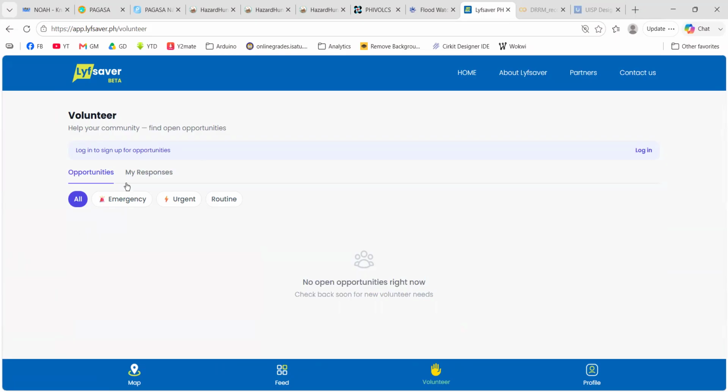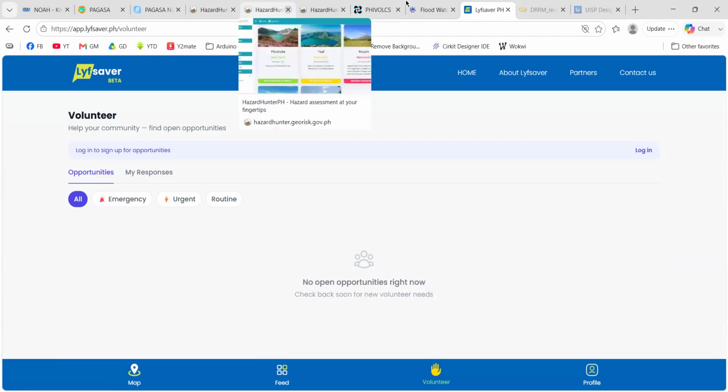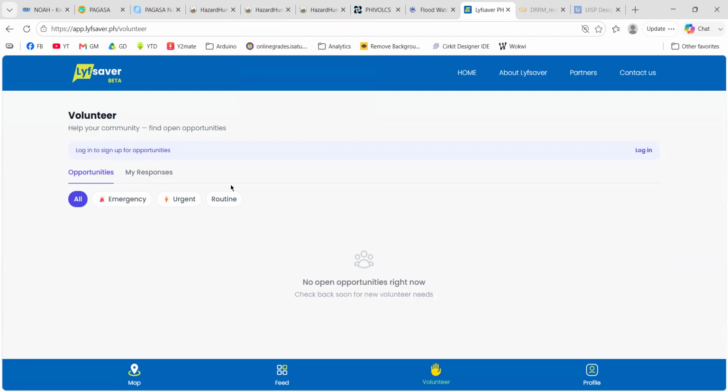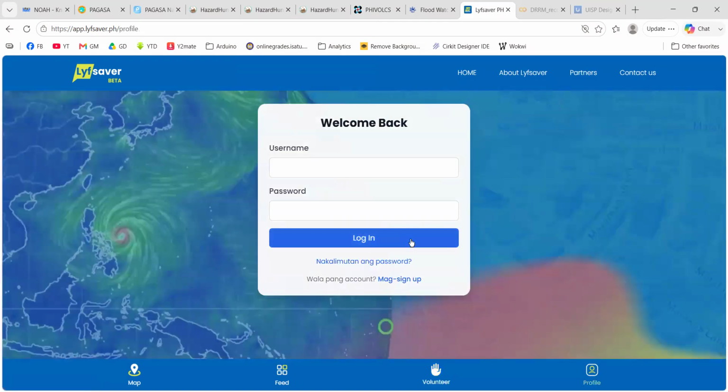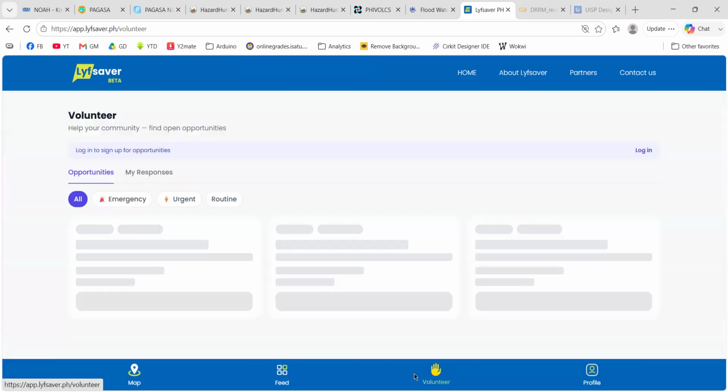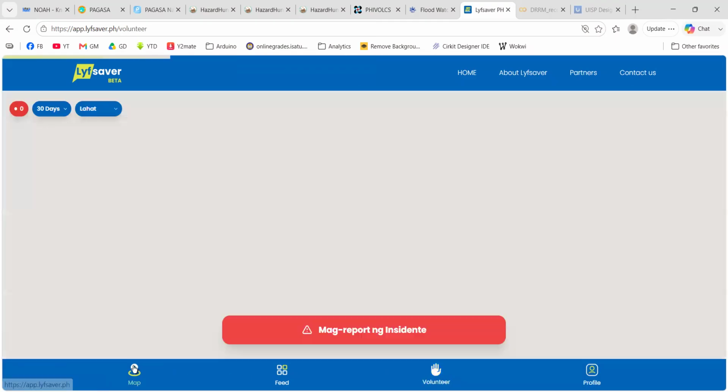You can actually use the app to volunteer and be part of the disaster recovery and rehabilitation initiatives in a certain affected area. For now there are no open opportunities, so we cannot volunteer. You can have your profile here, and let's go back here to the map.